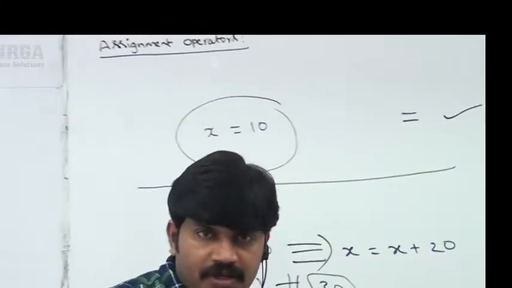Sir, I am taking x is equal to 10. Then x plus equal to 20. Now, what is the value of x? The x value we are going to get is 30. 30 itself is the x value, sir. This type of thing is called a compound assignment operator.